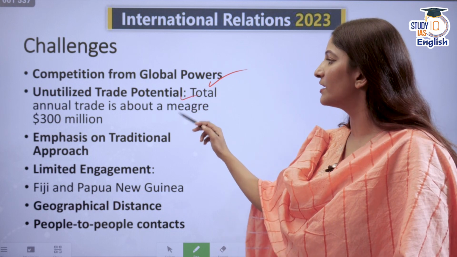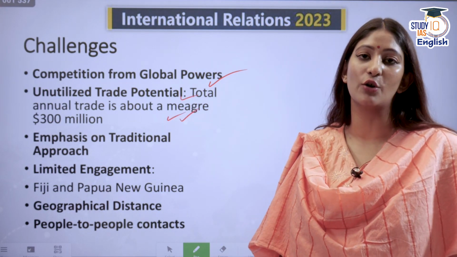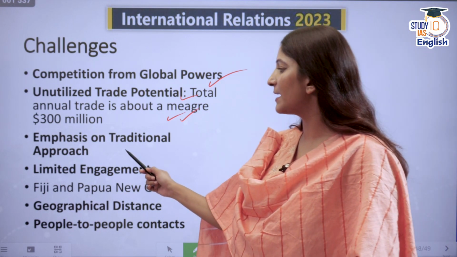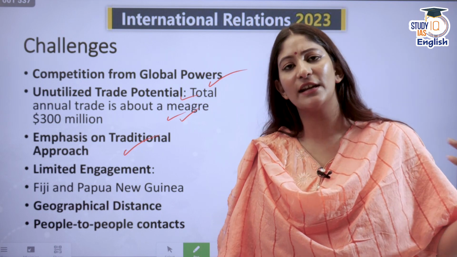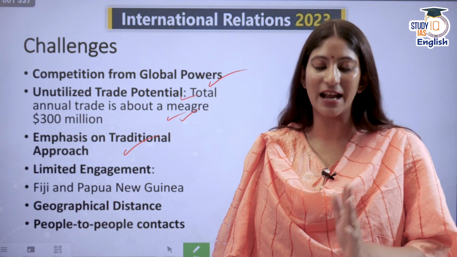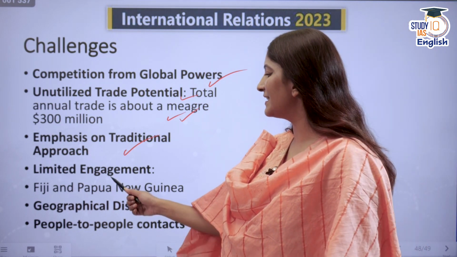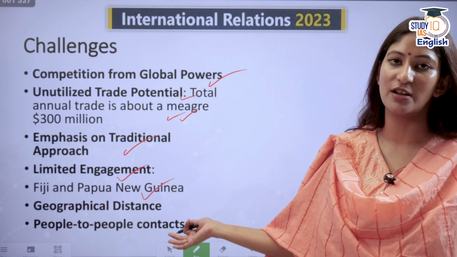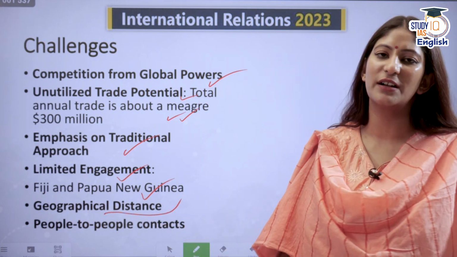There is unutilized trade potential. Total annual trade is just about $300 million, which is very less. There is an emphasis on the traditional approach, the way it was going. We did not engage a lot with the Pacific Island countries. Why do we need to do it now? So we need to change it, and it is changing. With the visit of the current Prime Minister, it has changed. Limited engagement is there. As I already told you, with Fiji and Papua New Guinea, we only interact well with these two countries. There is also geographical distance.